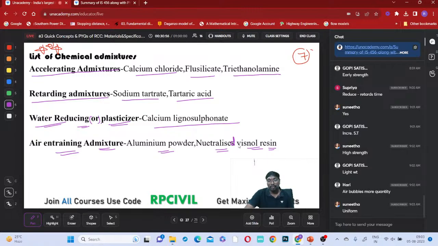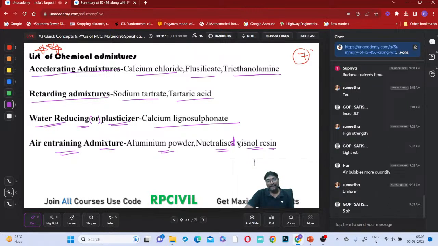When you are having more air, what will it do? It will allow the flow of concrete easily, or it will not allow the flow of concrete easily? Yes, it will allow the flow of concrete easily, so that is also to maintain the workability. And in the process of making lightweight concrete, porous concrete also, we can use it. So there are many applications you can use it. Okay, is that clear, everyone?